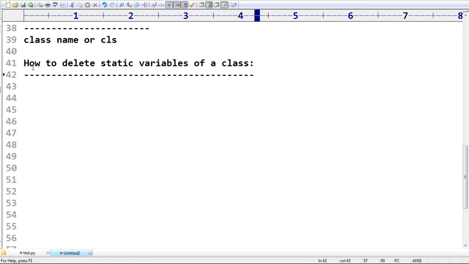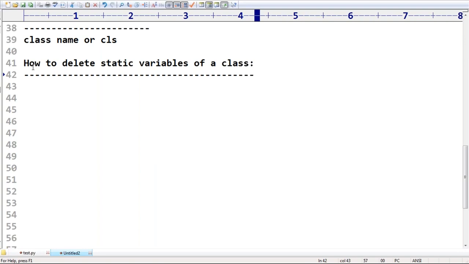Which keyword do we require to use? Is it possible to delete by using an object reference, by using the self variable like this?